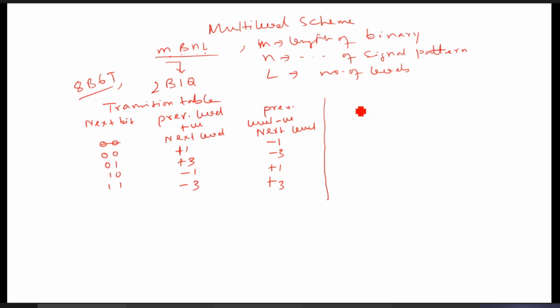With these transition tables, suppose your bit pattern is like this: 0 0, 0 0, 2 bits per signal element. Suppose arbitrarily we take 0 0, 1 1, any combination you can consider, say 0 1, 1 0, next can be 0 1. So how it is being encoded, you see here.